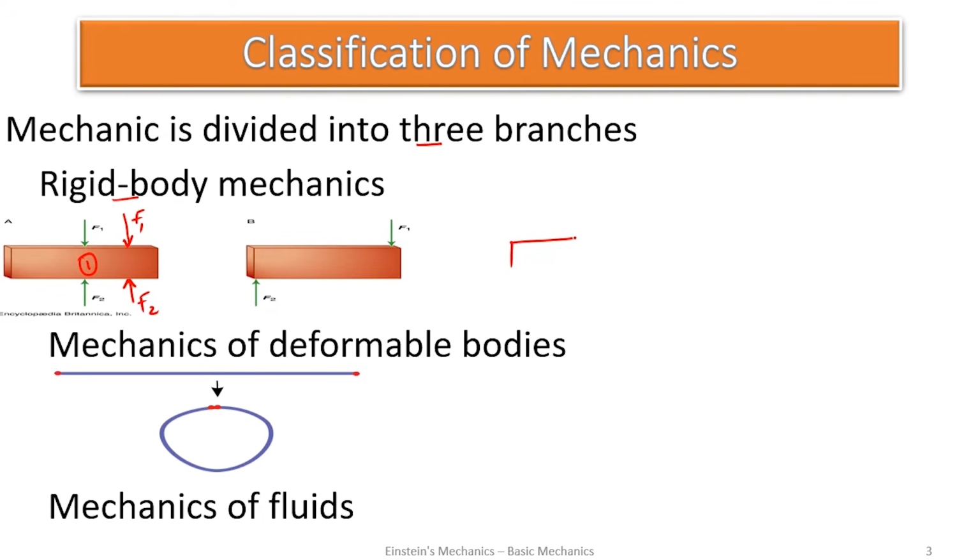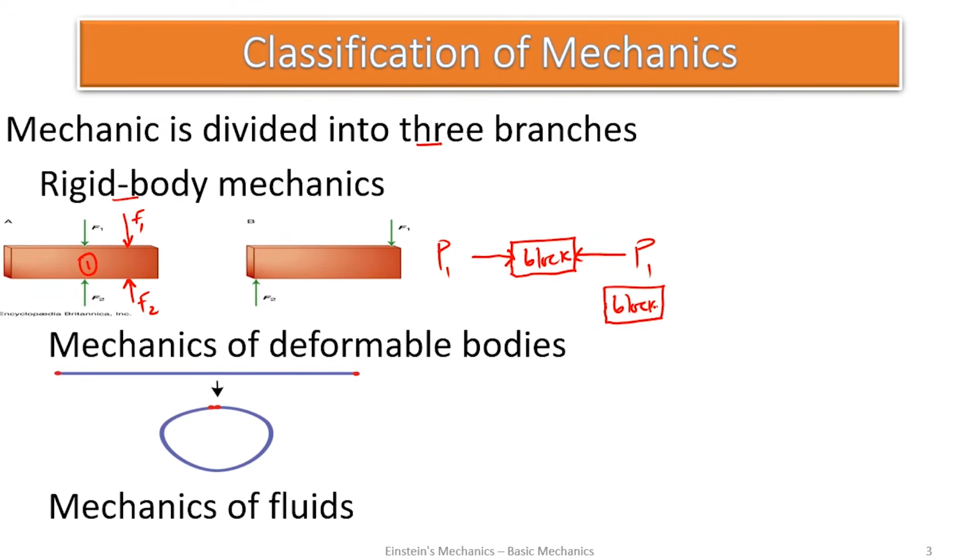Let's consider this block. And if I apply a compressive force like this, I have a force P and a force P. Rigid body mechanics is saying that if I apply these forces to this block, and later I remove the forces, I should get this block intact.